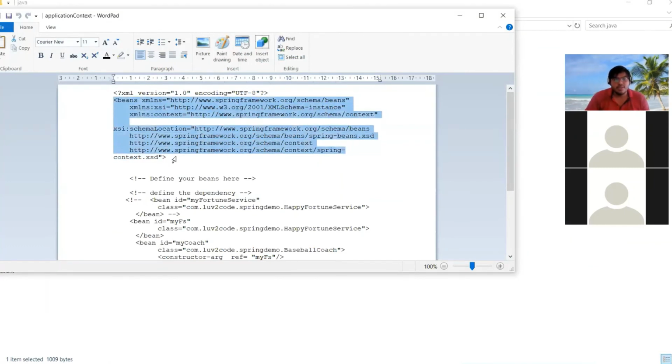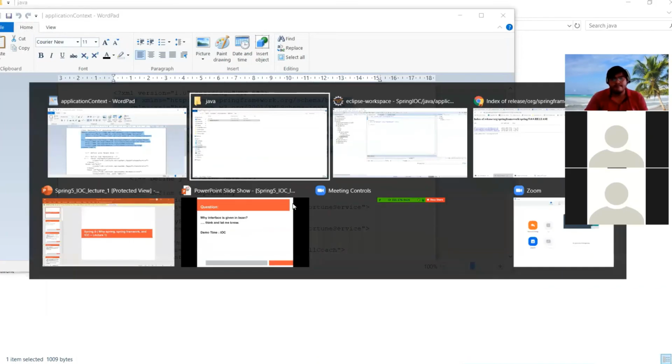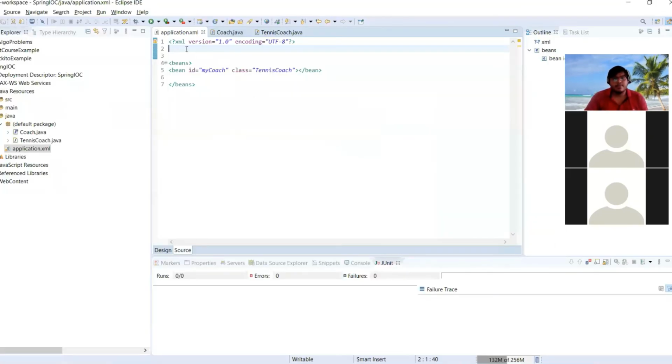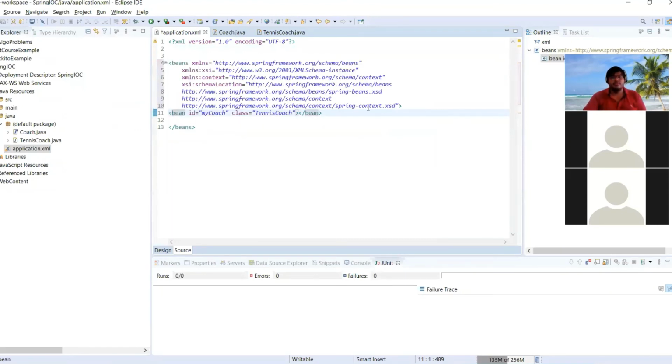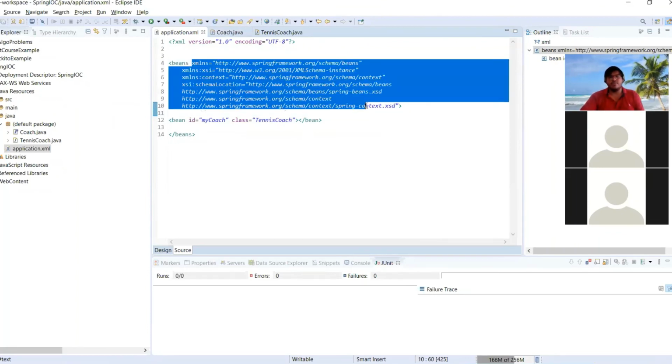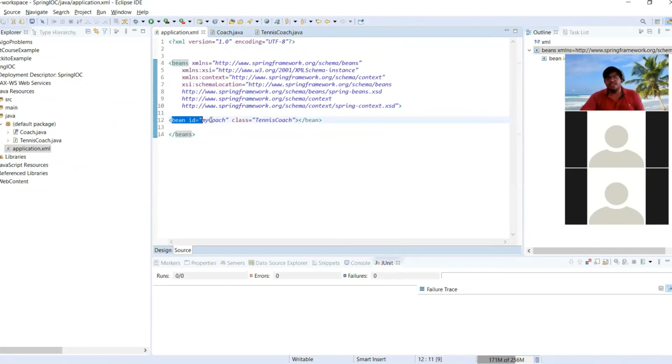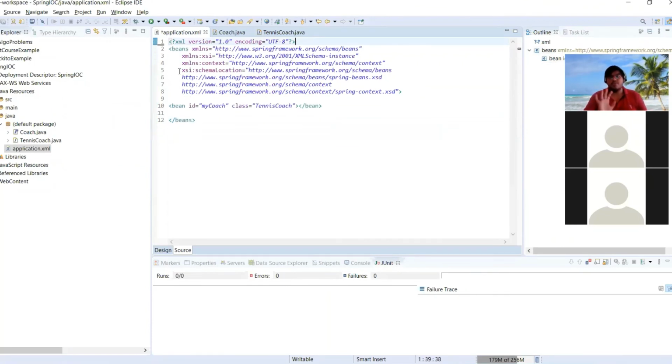Cover this tag here. That's it. Now I have added this meta information here. I have instantiated one bean here, and that's it. It's closed. So currently our configuration file is this only. So this is step one.